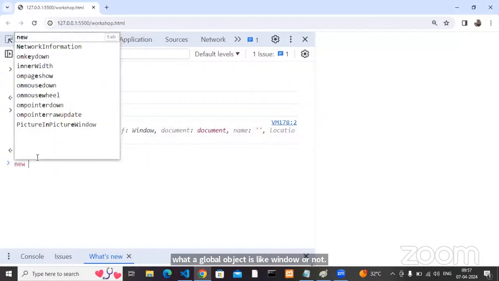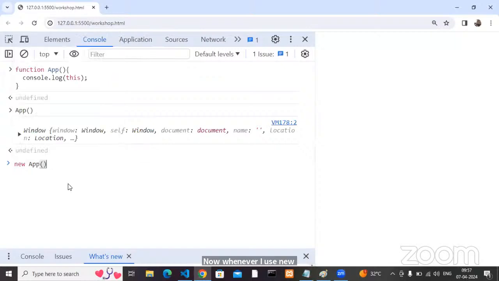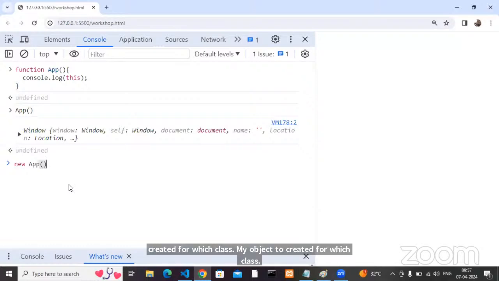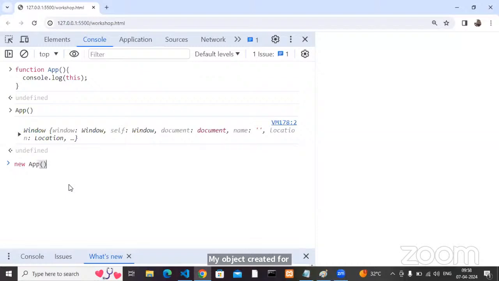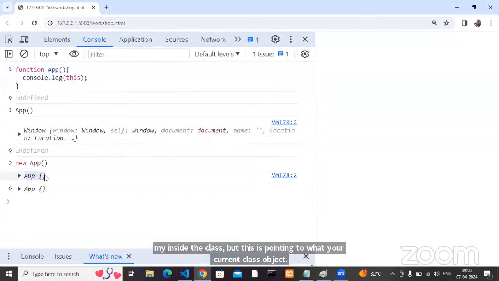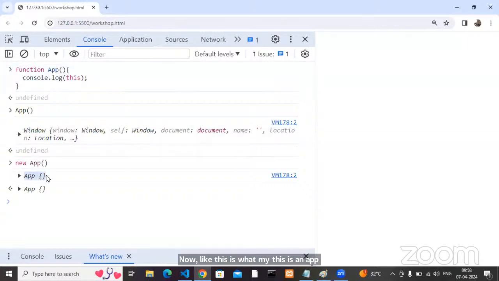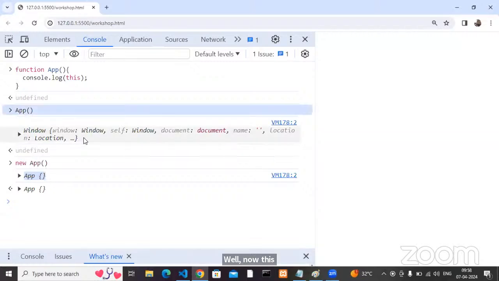Now whenever I use new app, my object is created for which class? My object is created for the app class. Whenever you create an object for the app class, inside the class, this is pointing to your current class object. Now my this is an app object. Now this one, leave it. Why? Because I don't want to use this one like a function. I just want to compare both.